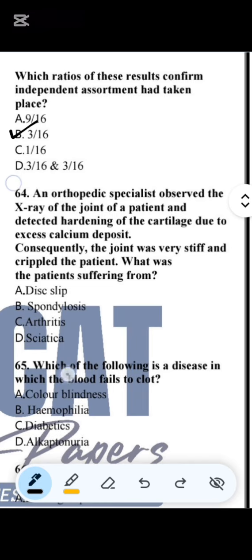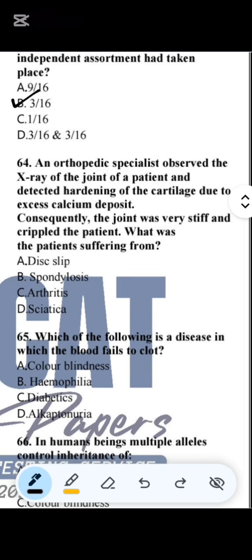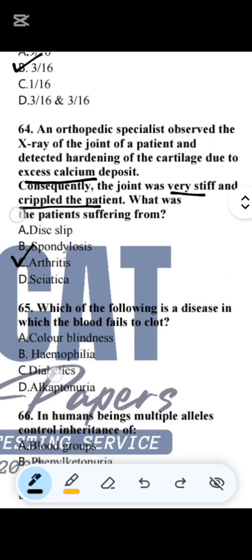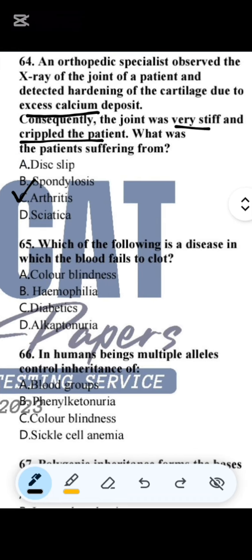Question number 64. An orthopedic specialist observed the X-ray of the joint of a patient and detected hardness of cartilage due to excess calcium deposit. Consequently, the joint was very stiff and gripped the patient. It is the arthritis disease. Question 65. Which of the following is the disease in which blood fails to clot? So it is due to hemophilia.